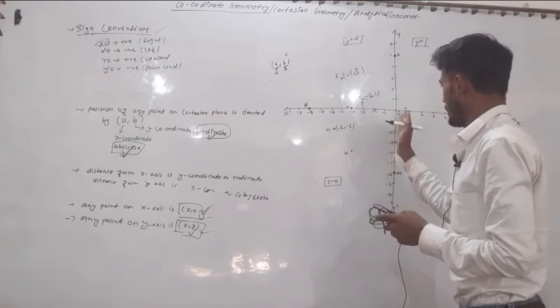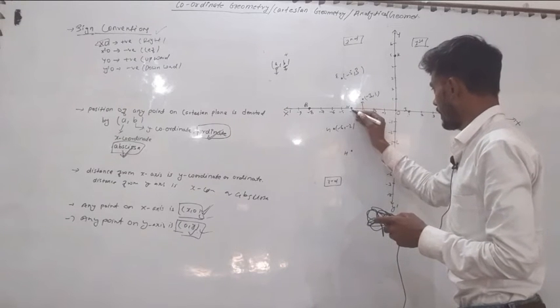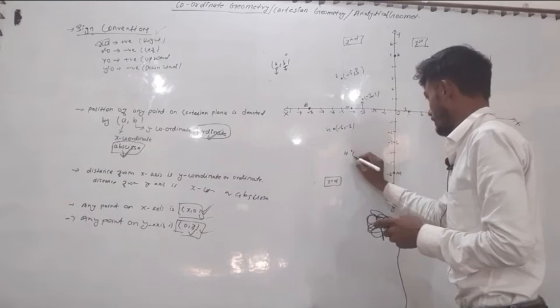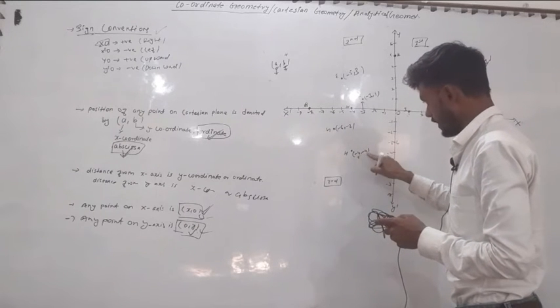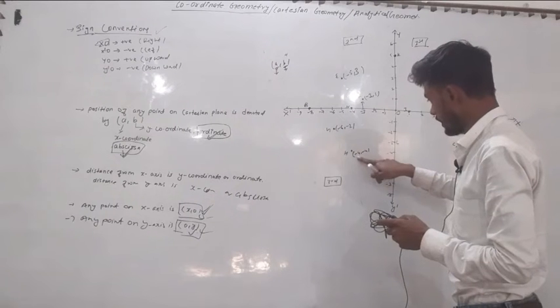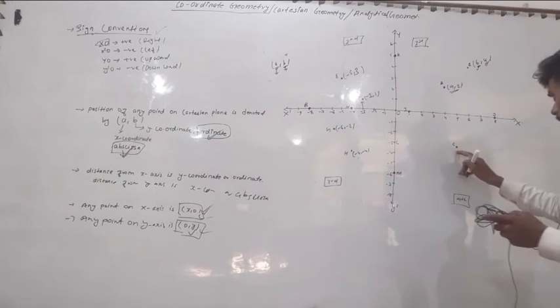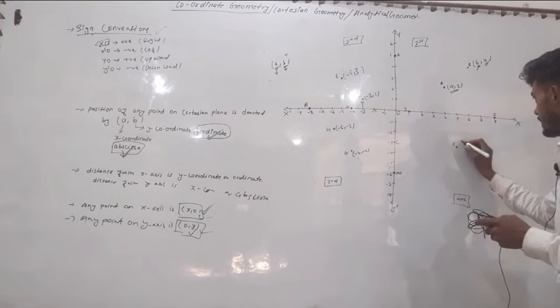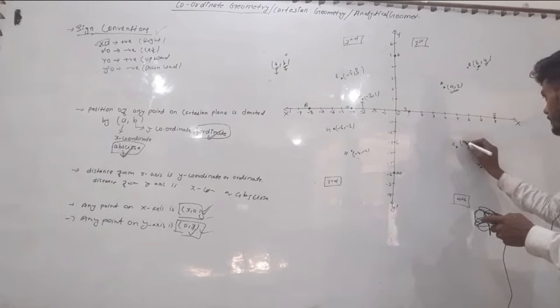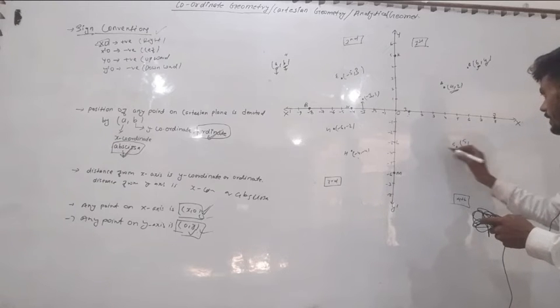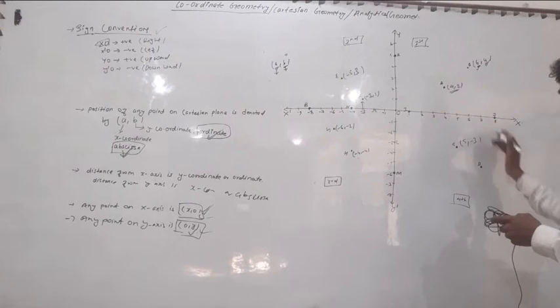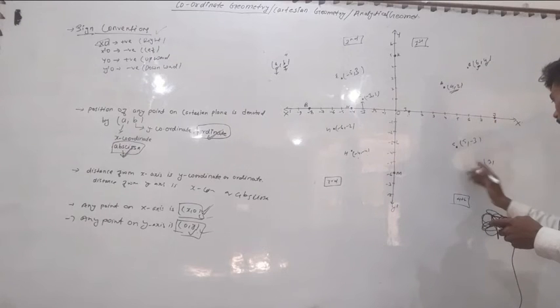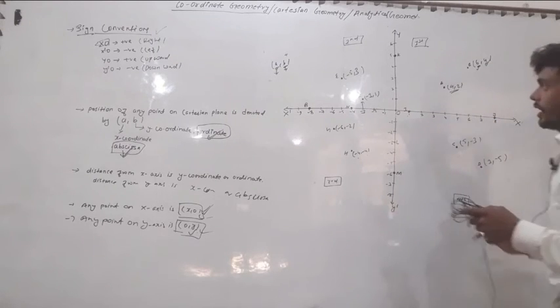For H, left side minus 4 and downward minus 4, minus 4 and minus 4. Minus 4 is the x coordinate and minus 4 is also the y coordinate here. For C, x is 5, right side taken as positive and downward taken as negative, minus 3. For D, right side 7 and downward minus 5.